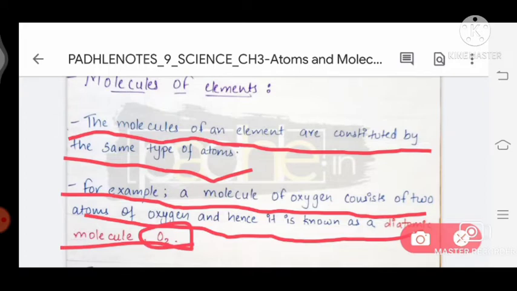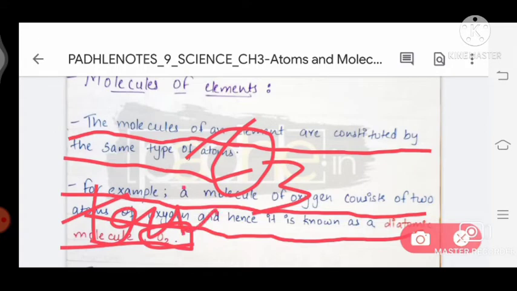And our ozone layer consists of three atoms of oxygen, which is O3, and it is known as triatomic.